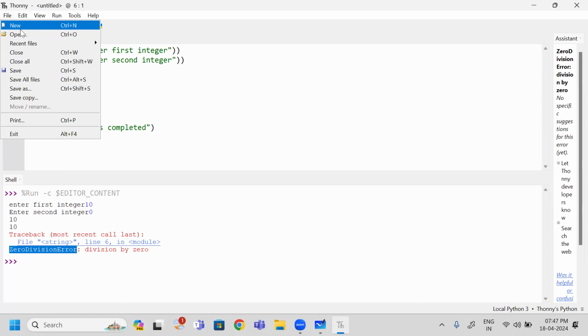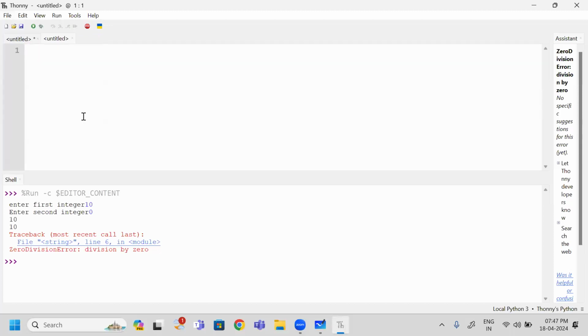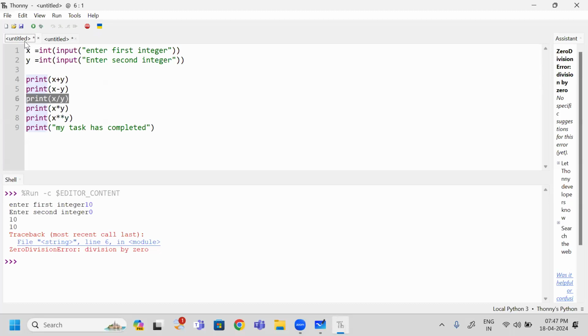Next, I will tell you what the different types of exceptions are. So first one, zero division error. When did I get this one? When we try to divide the numerator with the 0. So this is one problem we have experienced while running this program.